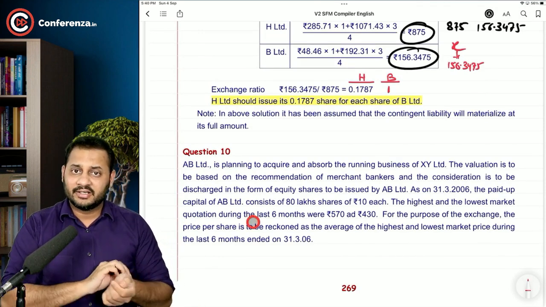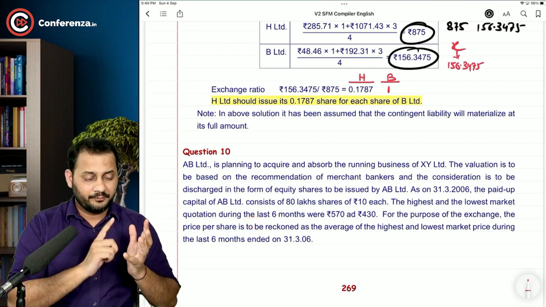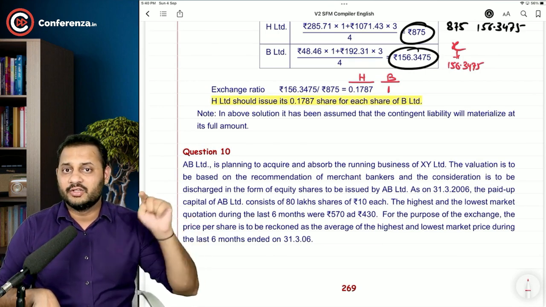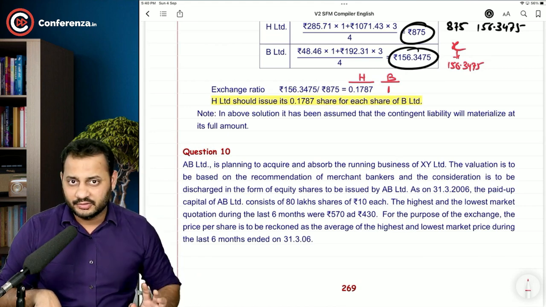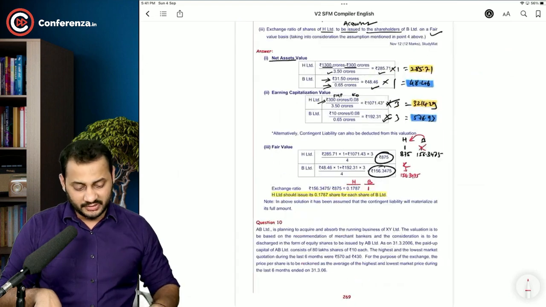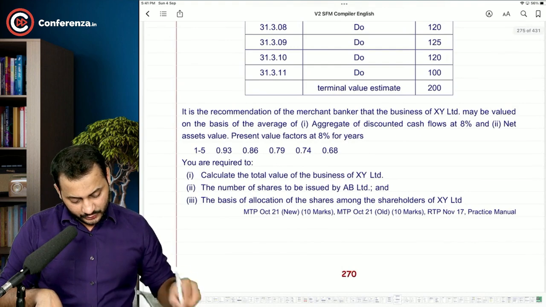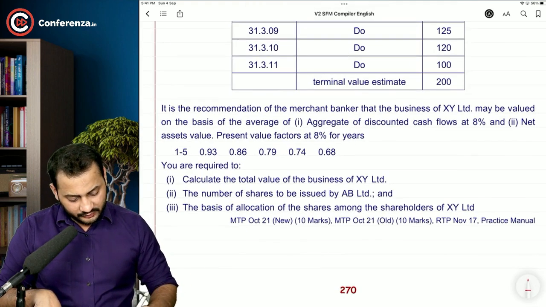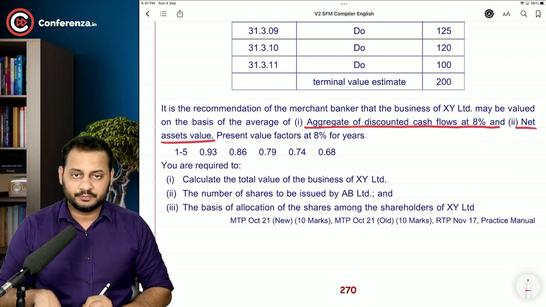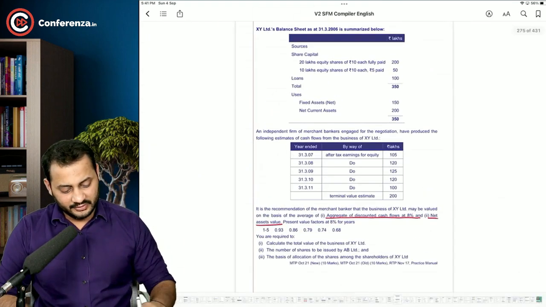Now, question number 10 is again similar to the previous two questions, but a different method. There will be two methods that we have to use to calculate the value of the company or value per share. One is the net asset value and the second one is not earnings capitalization method. According to me, it will be discounted cash flow method. I will just show you. There are two methods we have to use: aggregate discounted cash flows at 8% and net asset value. So again, there will be two different values that we are going to calculate. Okay, let's have a look at this question now.